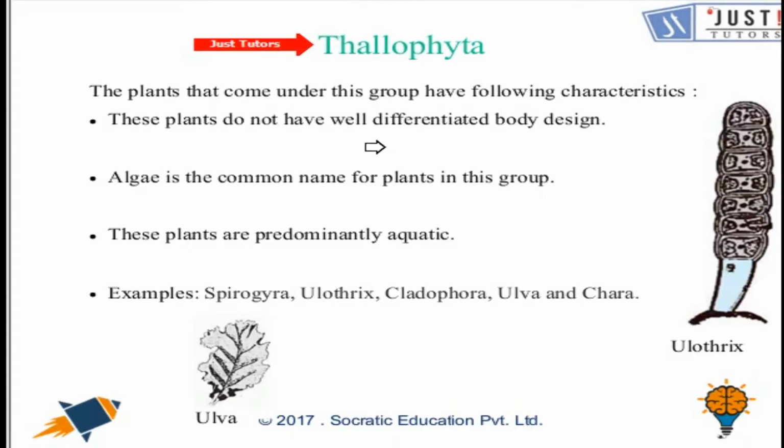The first one is Thallophyta. Well, the plant body is a simple thallus type. The plant body is not differentiated into roots, stems and leaves, and they are commonly known as algae. So this was all about Thallophyta.